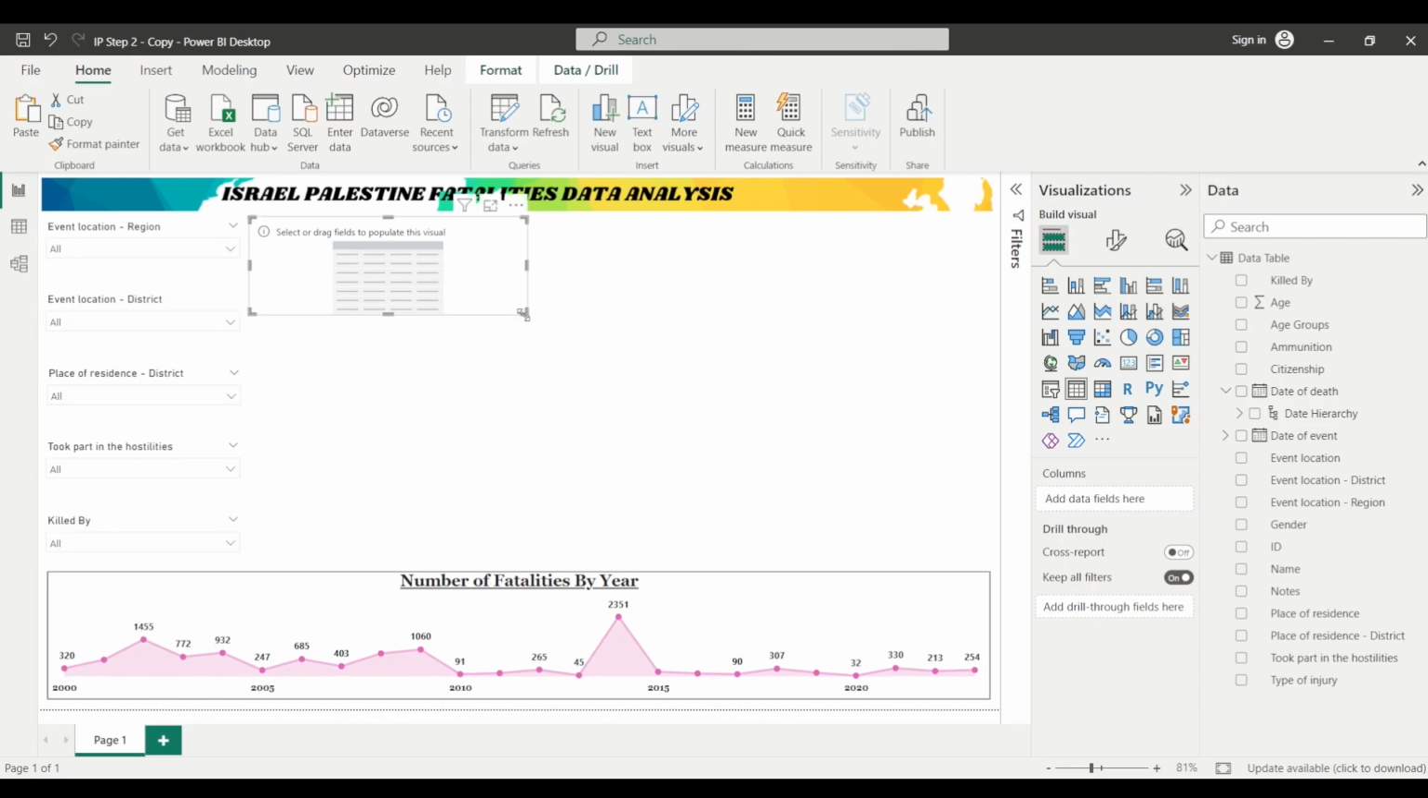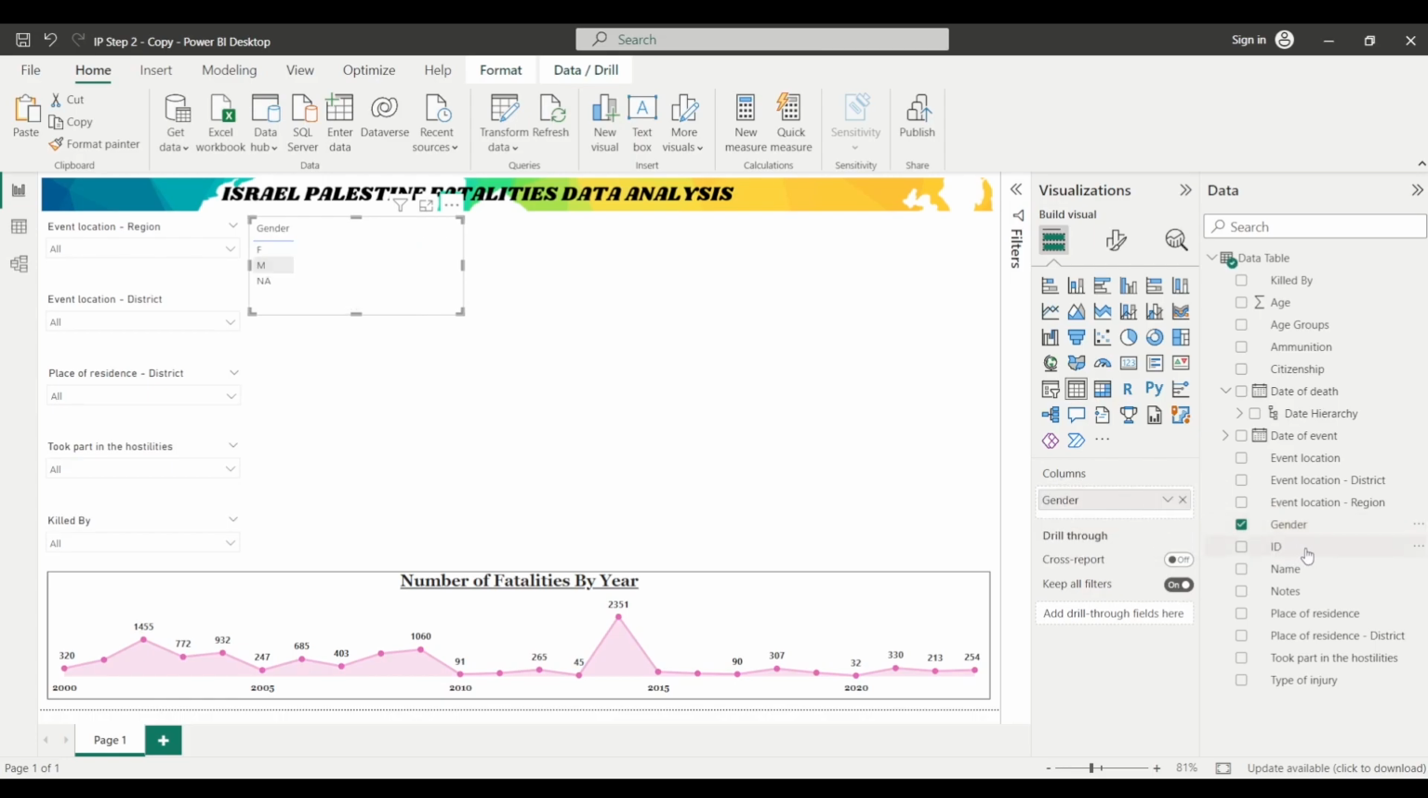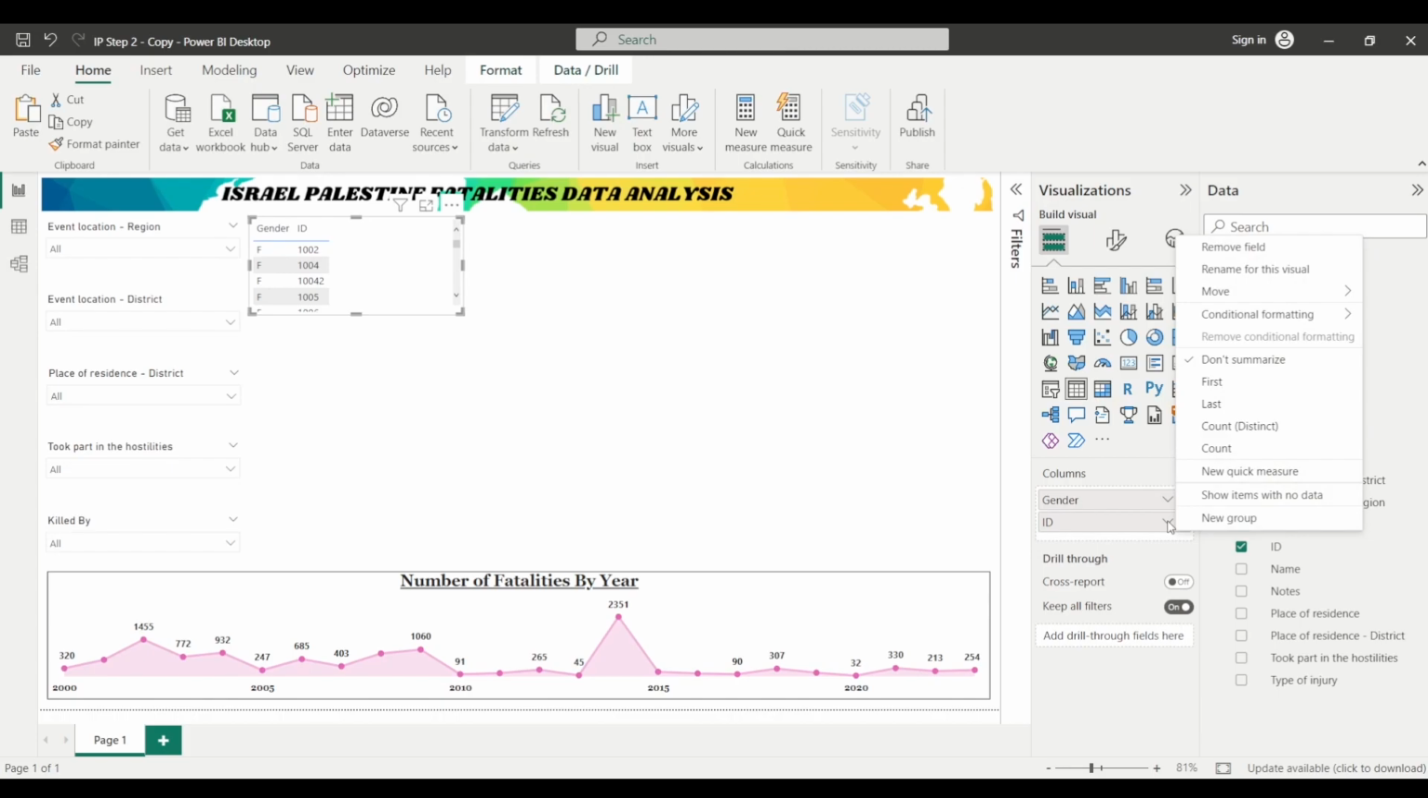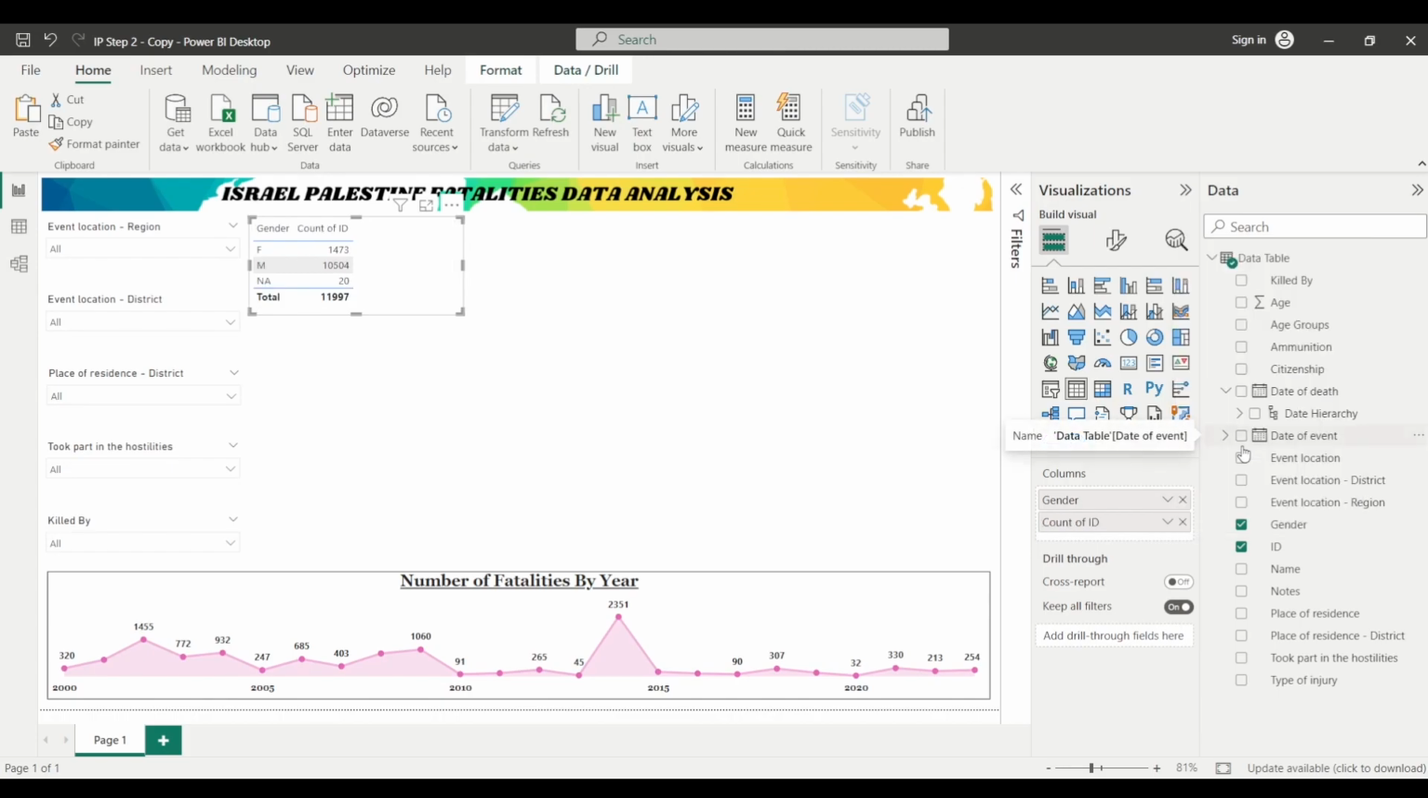Right. The data that we want to represent in this table visual is the number of fatalities by gender. So I will click on this blank table visual that we have created, and I'll drag this gender column from the data pane and drop it here in the columns bucket. Now I will drag this ID column from the data pane and drop it here. I want the count of the ID to be shown, because the count of the ID will represent the number of individuals. So that's what I've selected.